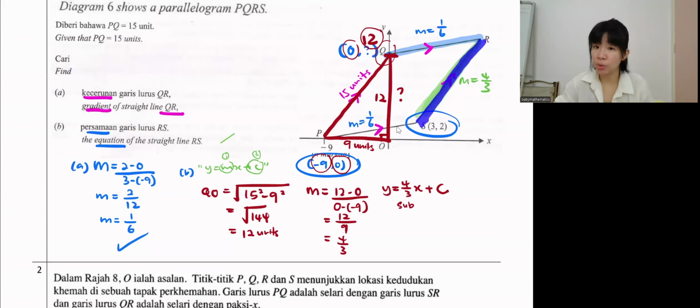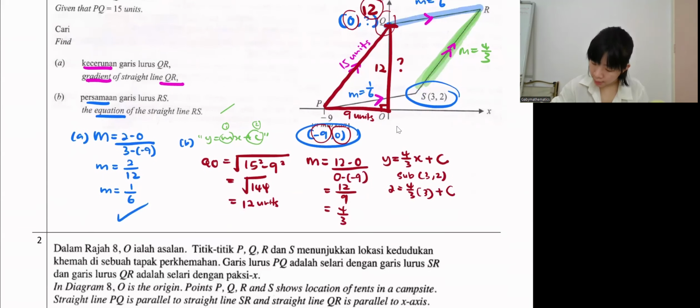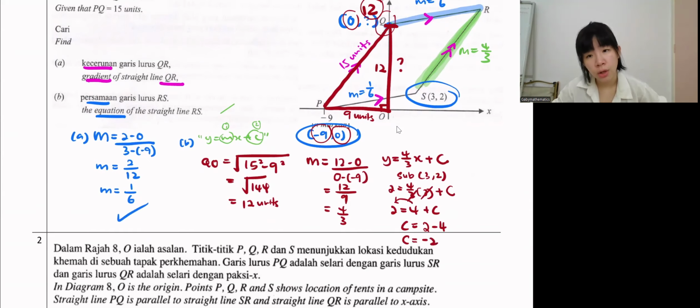So along this line, there's only one coordinate you can choose, which is (3, 2). So we sub in (3, 2). So y is 2, x is 3, then plus c. Okay, c how much? 2 equals, 3 and 3 can cut, 4 plus c. c equals to, move the 4 over, 2 minus 4. c equals to negative 2. All right.